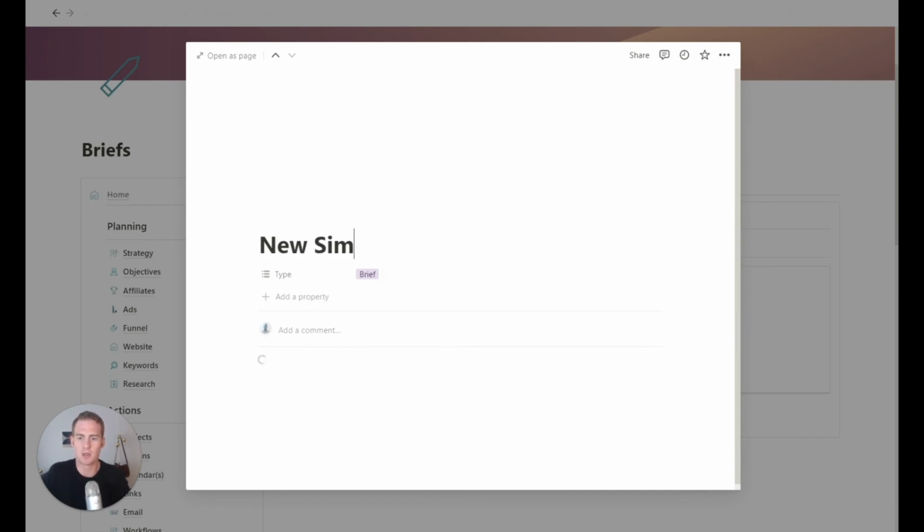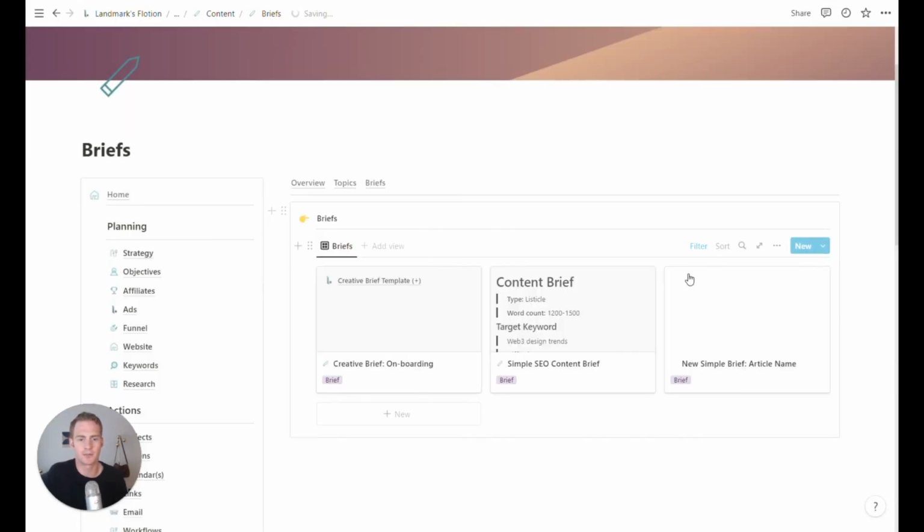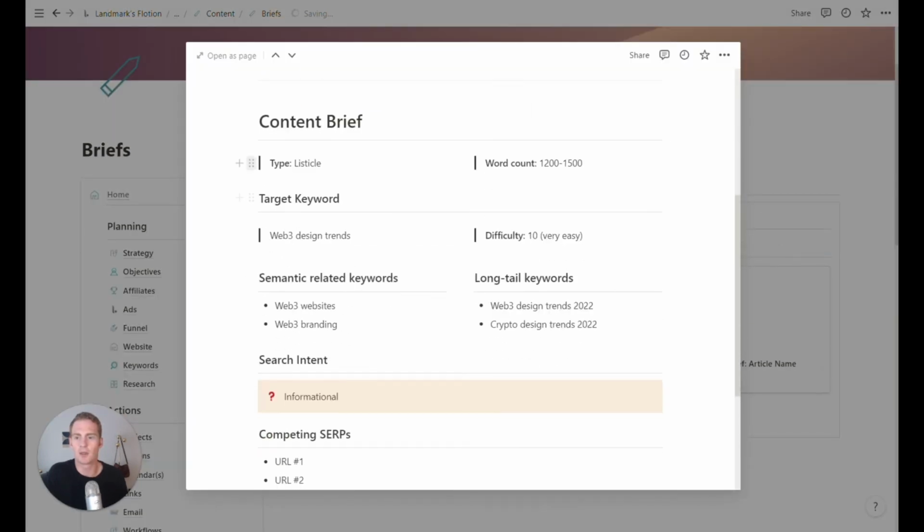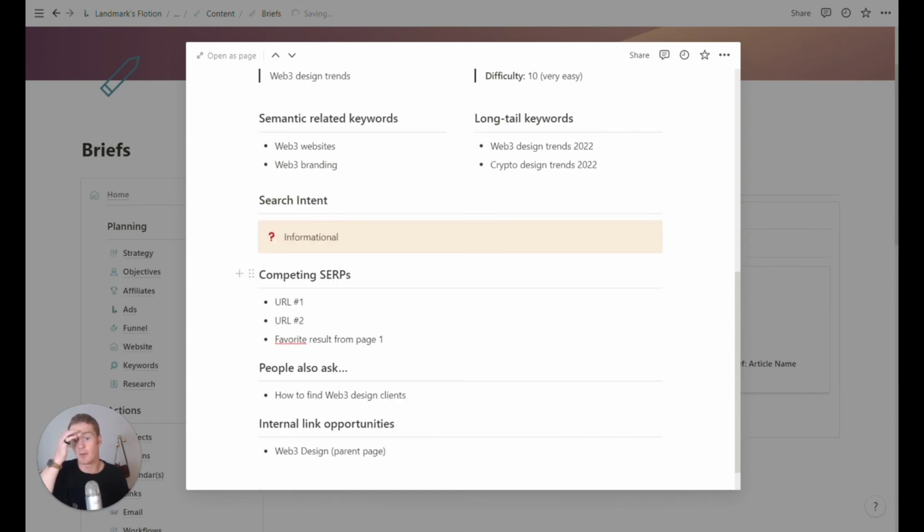So this would be a new simple brief, and you could give the name of the article that is being written. I don't know why this is being so slow. It's a simple template, so it shouldn't be. Maybe my Notion is struggling. But this is the brief that you should see: type, word count, target keyword, and some information about what should be included in the post.